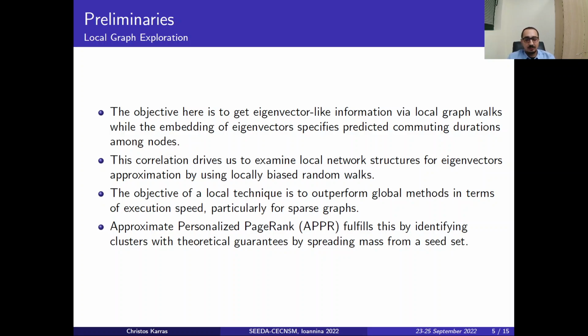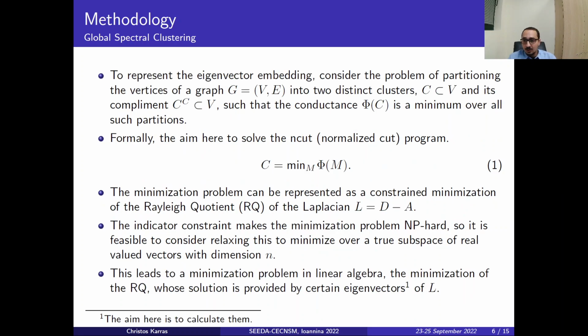The objective of a local technique is to outperform global methods in terms of execution speed, particularly for sparse or very sparse graphs. One method is the approximate personalized PageRank, also known as APPR, which fulfills this matter by identifying clusters with theoretical guarantees by spreading mass from a seed set, so by splitting a seed set into subsets.